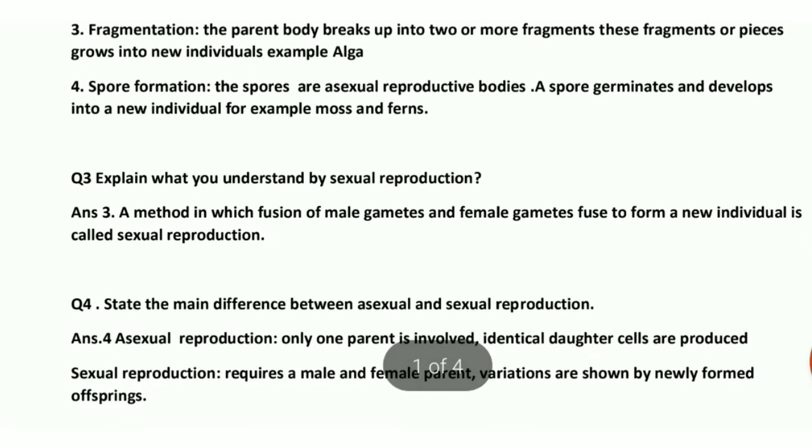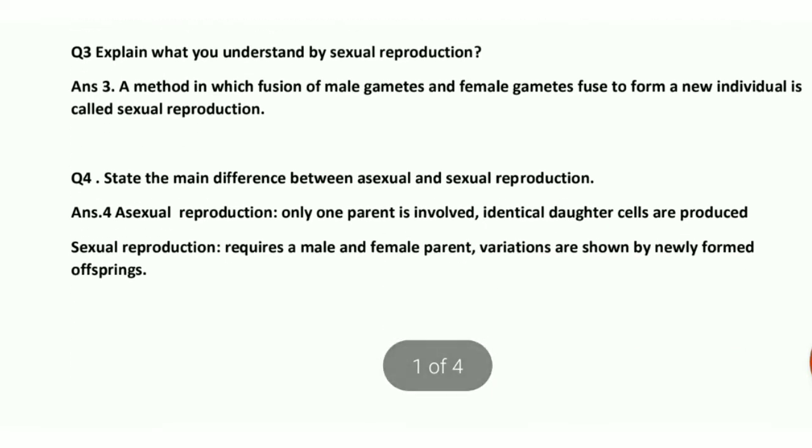Next, question number 3. Explain what you understand by sexual reproduction. So what is sexual reproduction? Simply it is the fusion of male gamete and female gamete. They fuse to form a new individual, and this process is also known as fertilization. This is also known as sexual reproduction. Here two parents are involved. Okay. This is different from asexual reproduction where only one parent is involved.